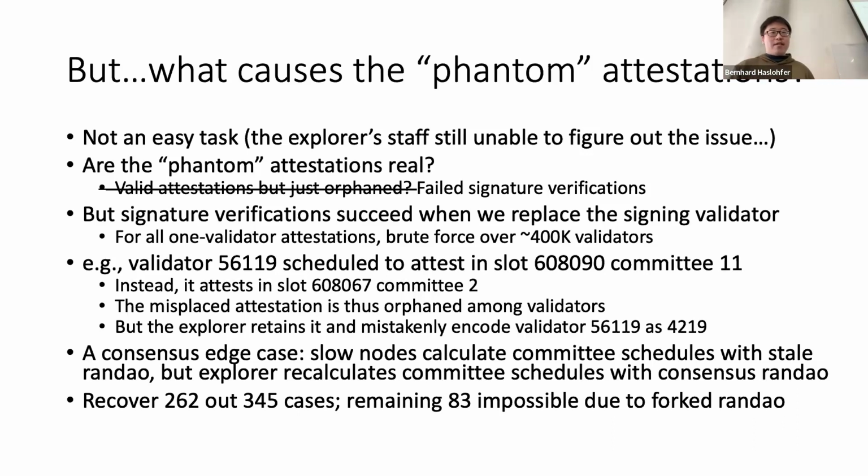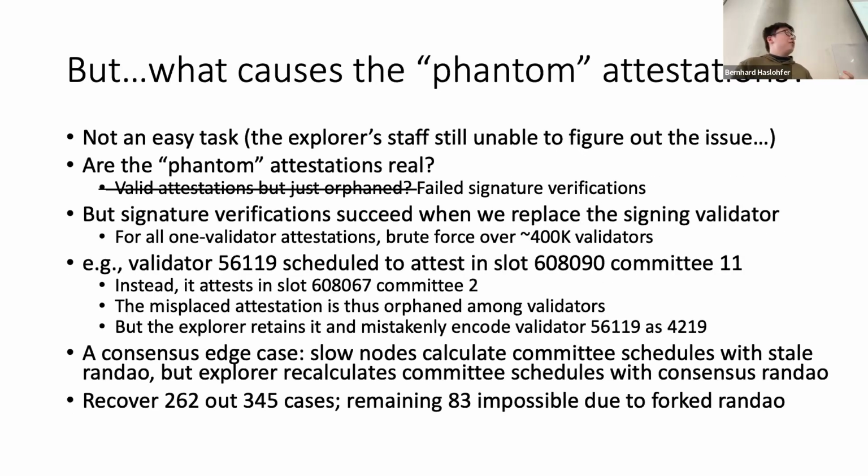But the Explorer does not know that. The Explorer recovers it using the committee schedule that it perceives to be right, and then it produces the wrong results.